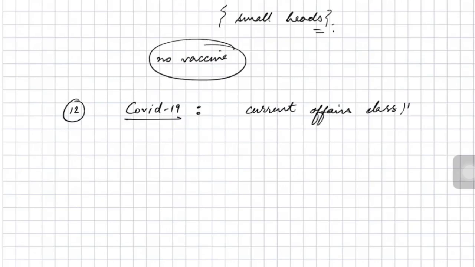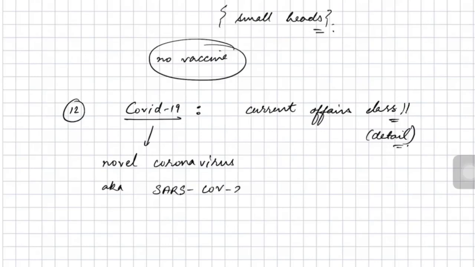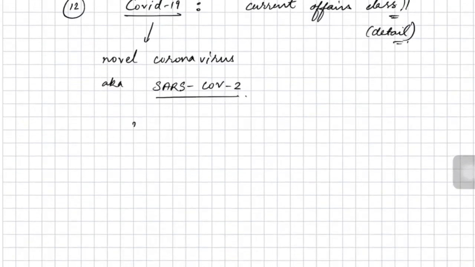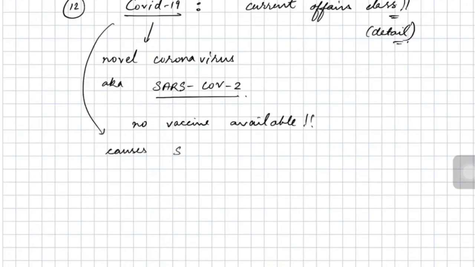Next is COVID-19, the buzz of the town. We have covered in detail the current affairs of COVID-19 in the current affairs class, and even Harmanindra sir has covered it in detail in one of the lectures in science and technology. Now this COVID-19 is caused by the virus known as novel coronavirus or SARS-CoV-2. As of now, there is no vaccine available for COVID-19.